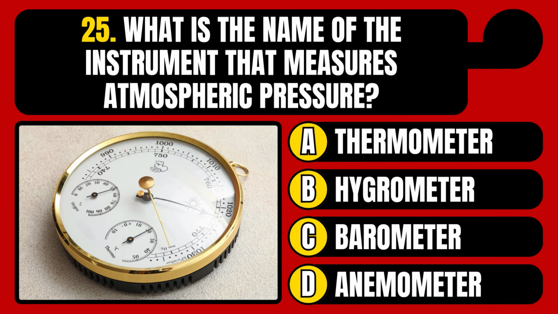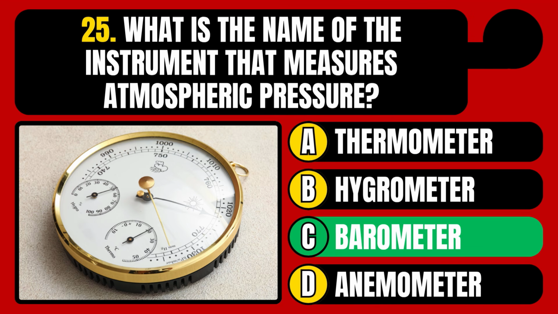What is the name of the instrument that measures atmospheric pressure? Thermometer, hygrometer, barometer, or anemometer? The correct answer is option C, barometer.